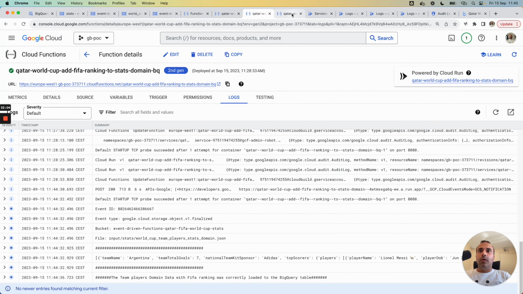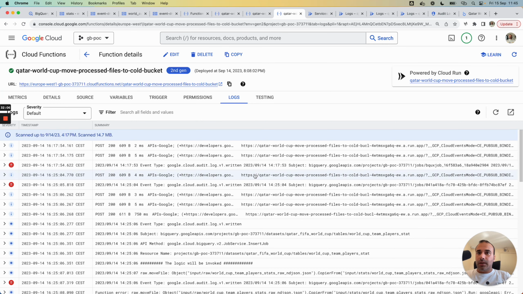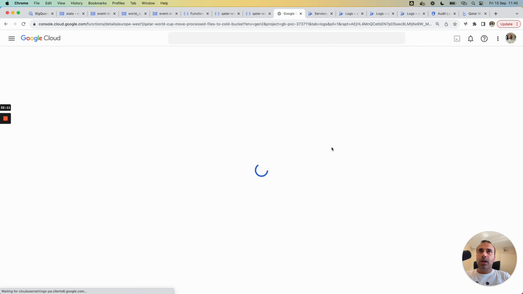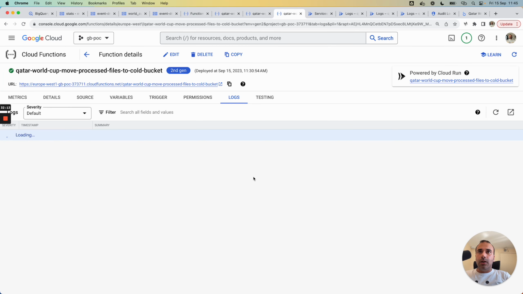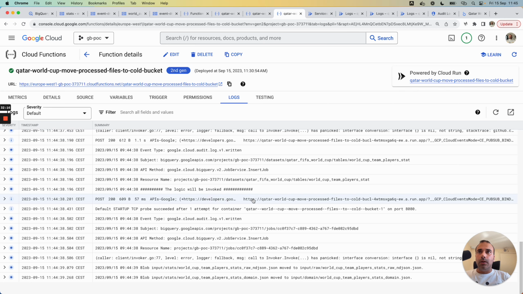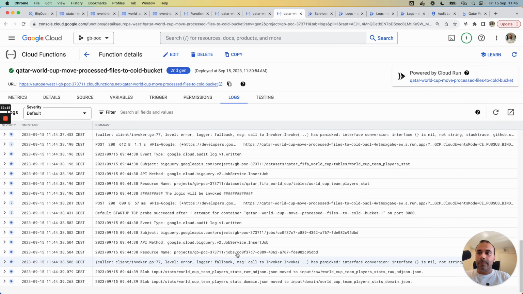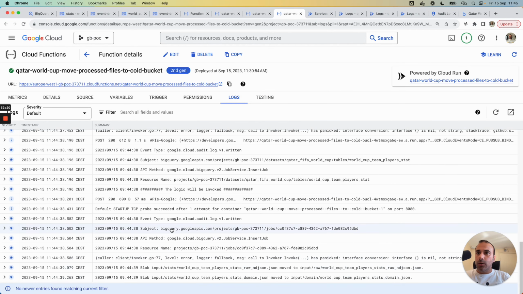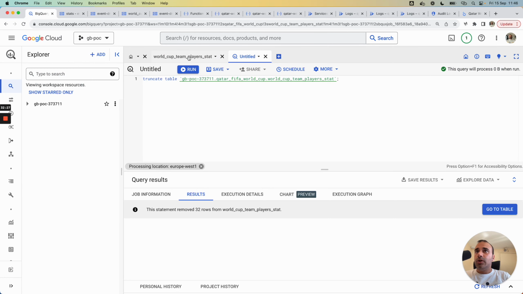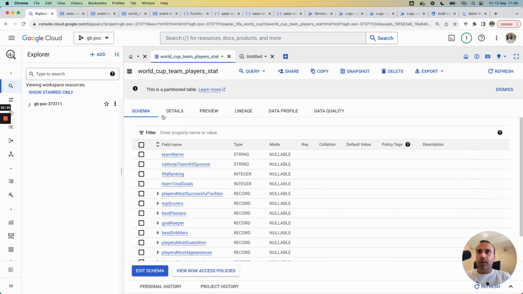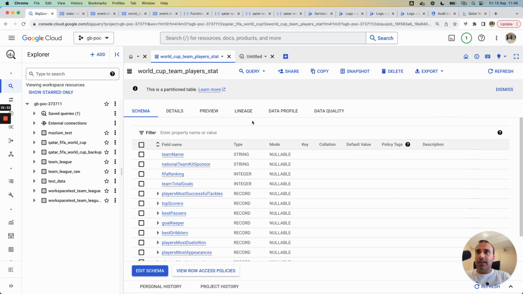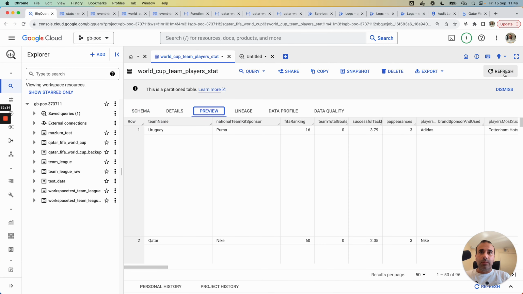Here. And for the last cloud function, sorry, refresh my page. For the last cloud function, we move the data, raw and domain, to the cold bucket. And in this case, we saw that the logic is invoked and it's okay. We can go to BigQuery to check the result data.